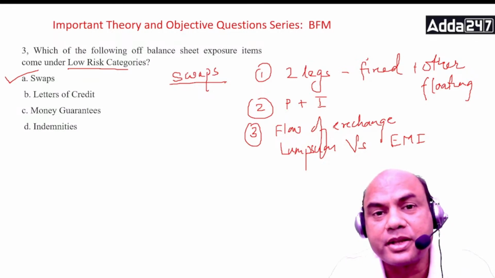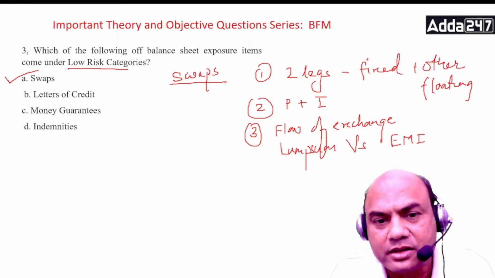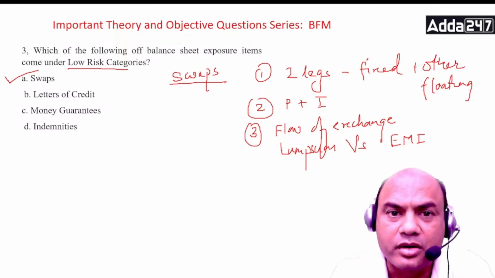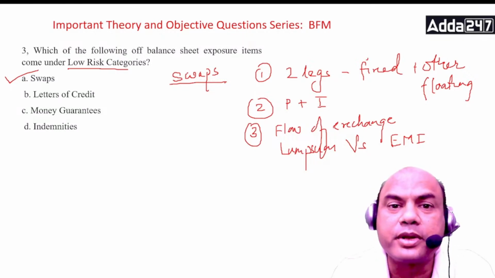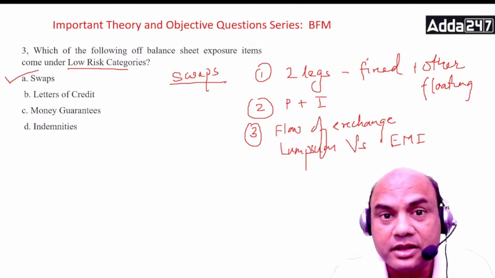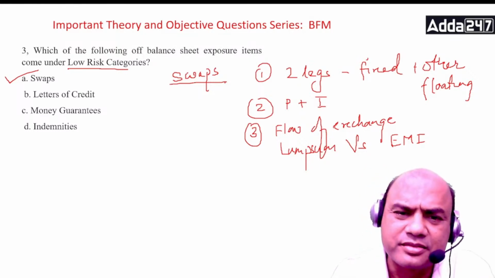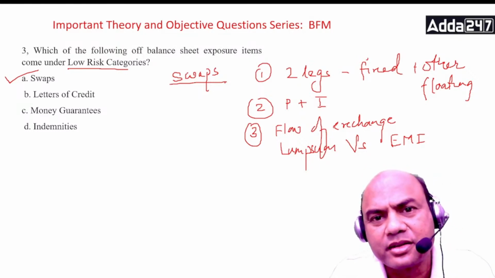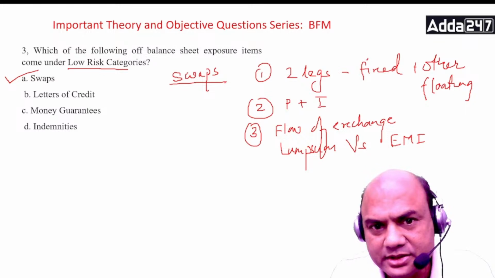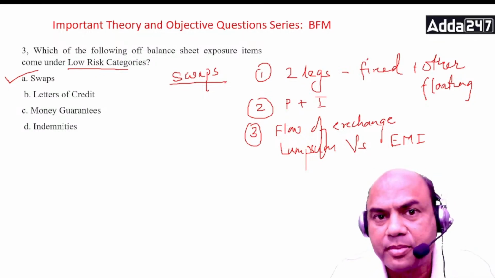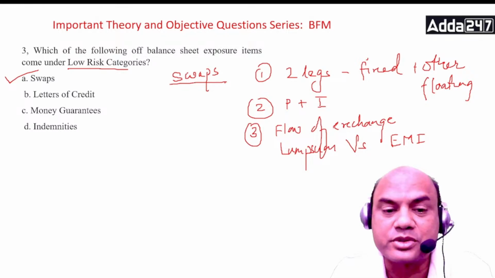LCs, many a times what happens, you give the LC. What is the LC? You give the LC on behalf of your customer to some XYZ client in some other country. And when the LC comes for payment, your client doesn't pay you, but you have to pay it compulsorily. So there is a chance of NPA, high risk. Same thing about guarantees, same thing. Indemnities, again the same thing. What is an indemnity? Indemnity means when you give the indemnity, this is concerning the indemnity from your side. So that's why these are high risk instruments.